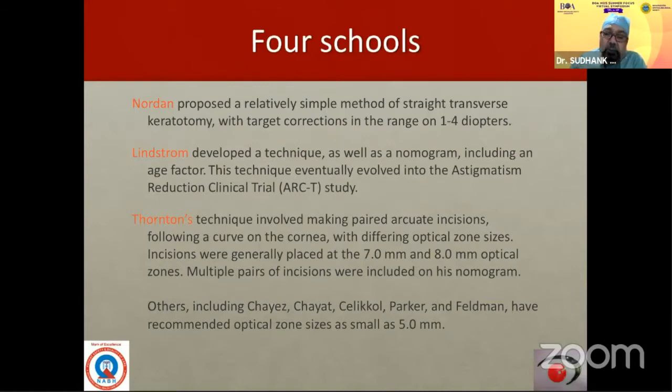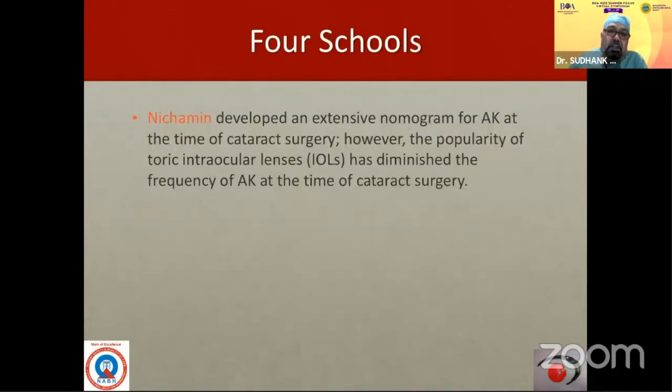The farther you go, the effect is less. The closer you are to the center, the effect is more. So it depends how much you want. An incision at 5 millimeter will give you much more results and much more astigmatic correction. And majority of times a smaller incision can give you larger results. So Nichamin developed an extensive nomogram, which I've already talked about, and this is done at the time of cataract surgery.